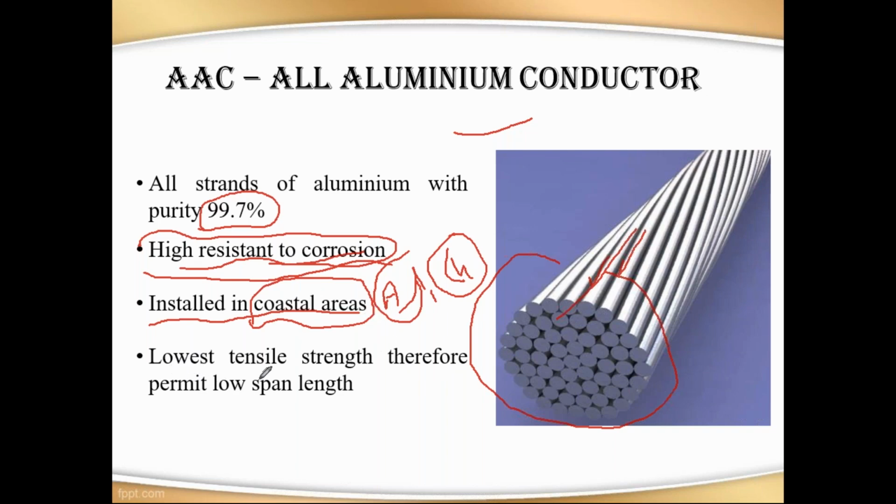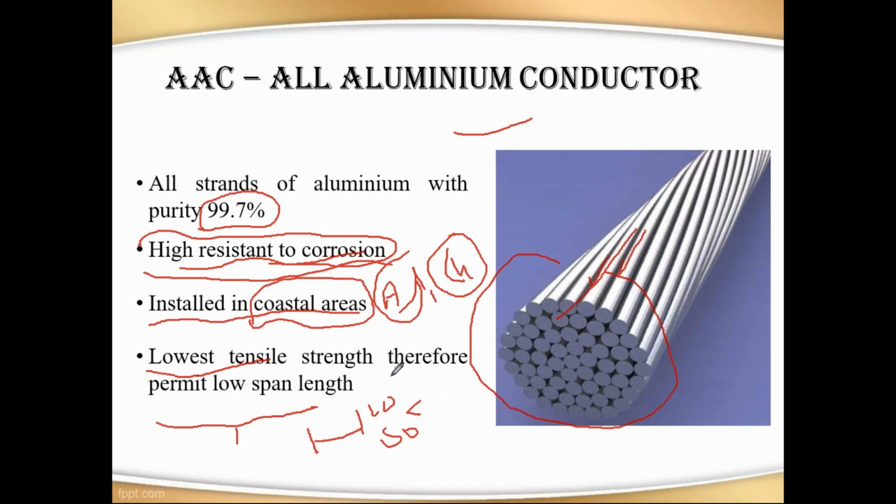Next one is low tensile strength, therefore permits low span length. It means that this type of conductors we are using in short transmission lines, less than 100 kilometers, like 50. In that condition we are using this type of conductors because of the lowest tensile strength. If you use a long transmission line, there is a chance for sag to occur. Why? Because the tensile strength of the aluminum conductors will be less.